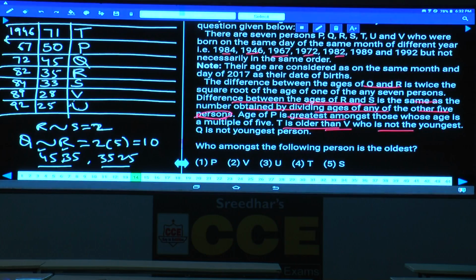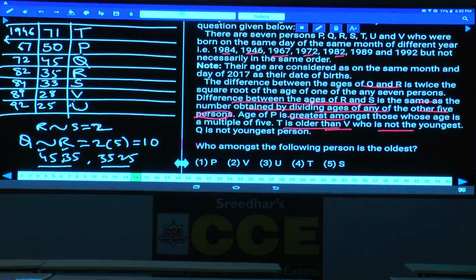Now this is about question numbers 14 to 18. Let's write down this final arrangement. TPQ, RS, VU, and the ages are 71, 50, 45, 35, 33, 28 and 25. And this is about 14 to 18.